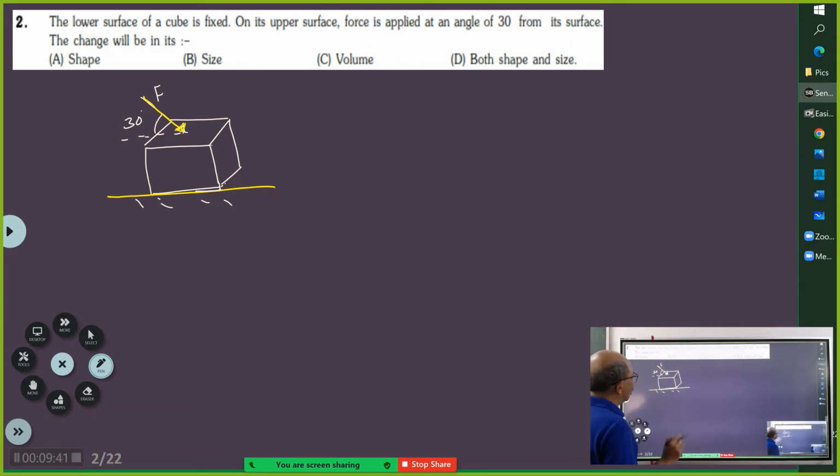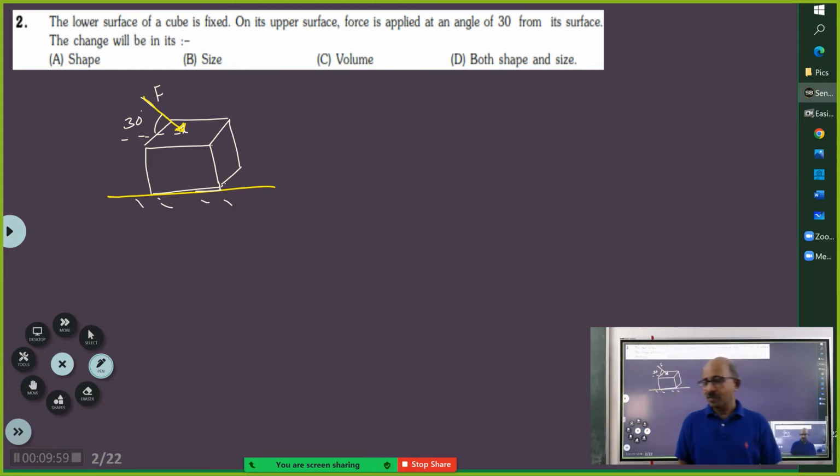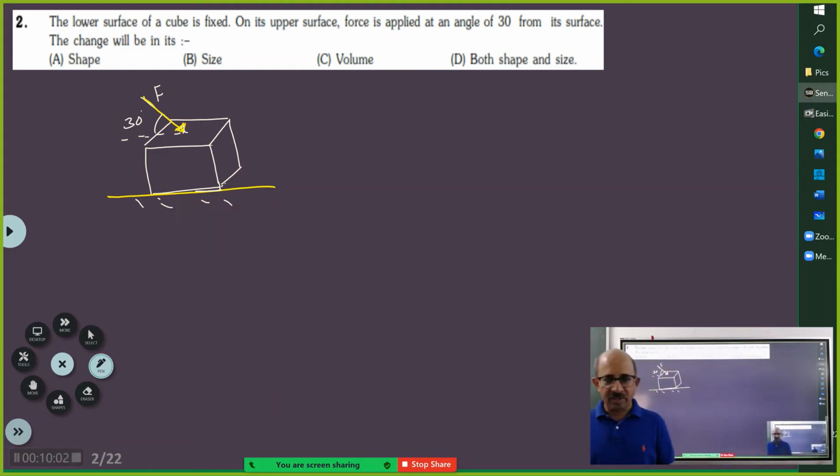On the upper surface, force is applied, which means it should be a distributed force. I am showing you a pointed force, but it can be a distributed force, at an angle of 30 degrees. Now, what will happen? Will shape change, size change, volume change, or both shape and size will change? Both shape and size, isn't it? Because you have to split this into two components, F cos theta and F sin theta. What will F sin theta do? It will compress this. And what will F cos theta do? It will deform it.